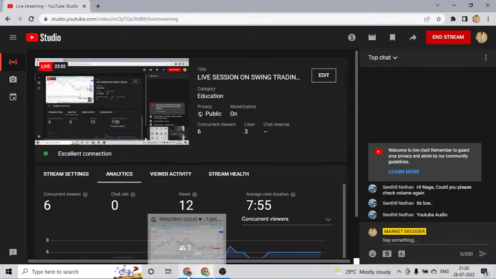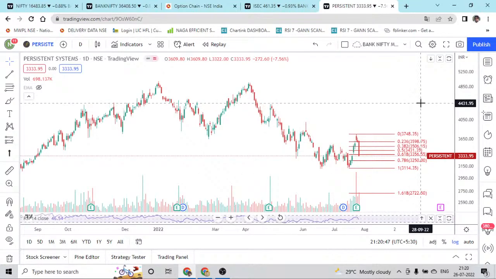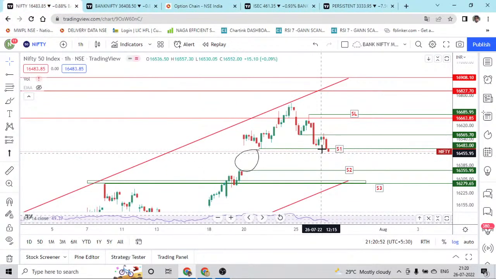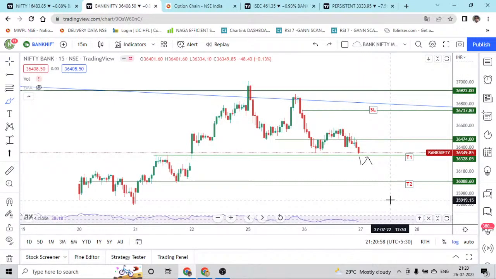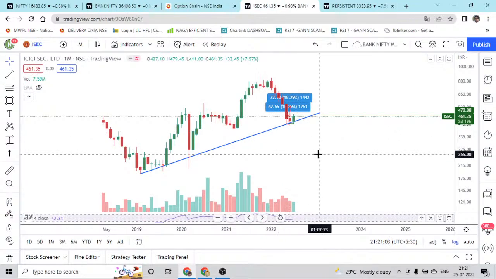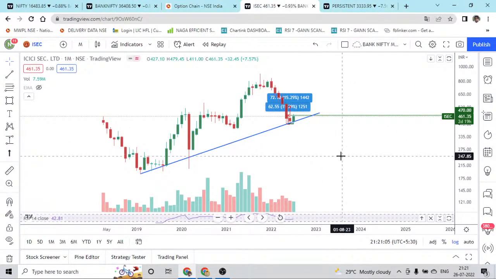Okay, if there are no other questions, we can wind up the session, and that's all for today. We have made analysis on Nifty and marked the levels. I'll post the chart in the Telegram channel. We have done the analysis on Banknifty as well, and I'll be posting the charts of ICICI Securities and Persistent Systems in the Telegram channel. People can check it out there.